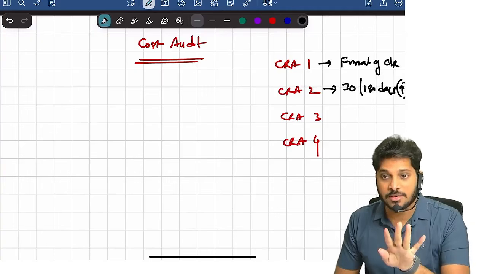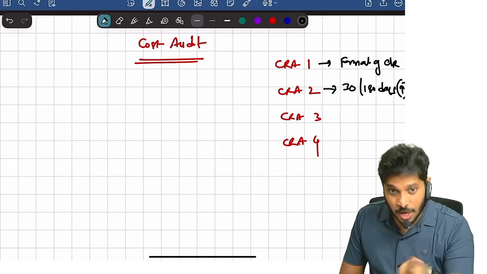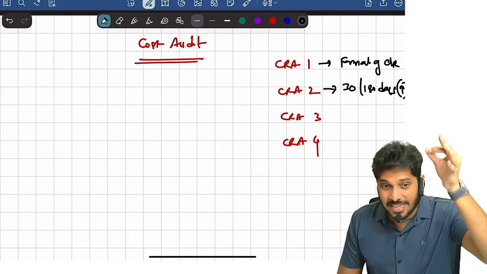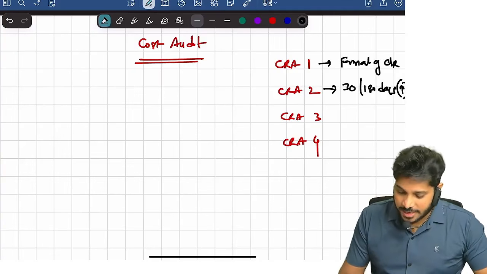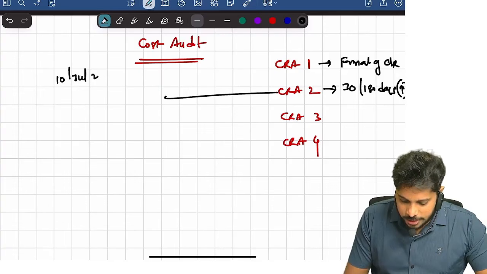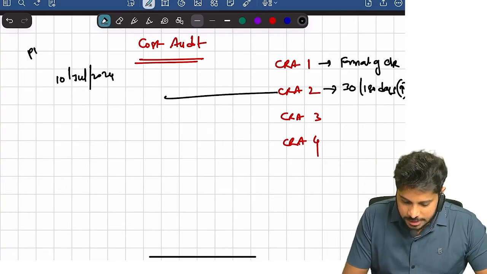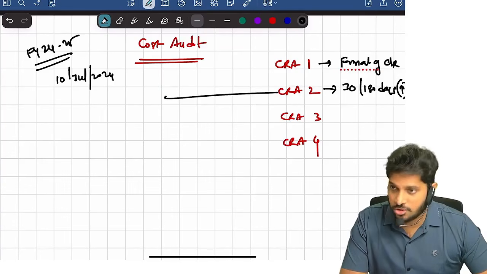What do you mean by 30 or 180? 30 days from the appointment date or 180 days from the commencement of the financial year. For example, we appointed the cost auditor on 10th July 2024. We are discussing in the context of financial year 24-25.